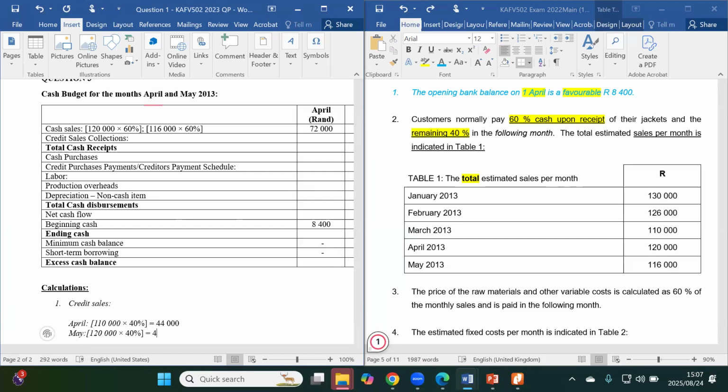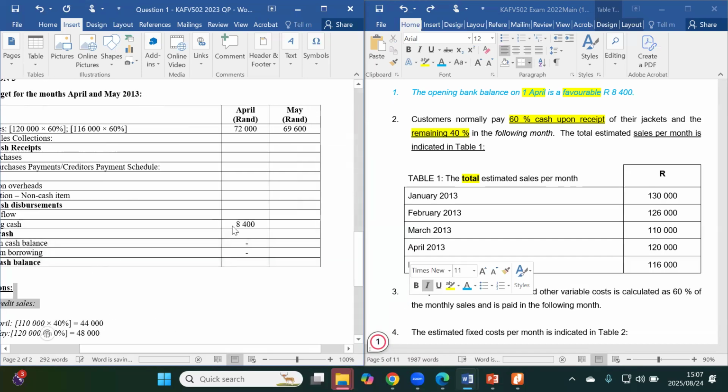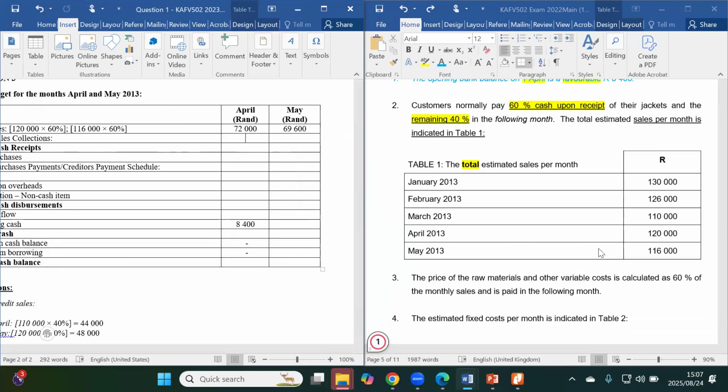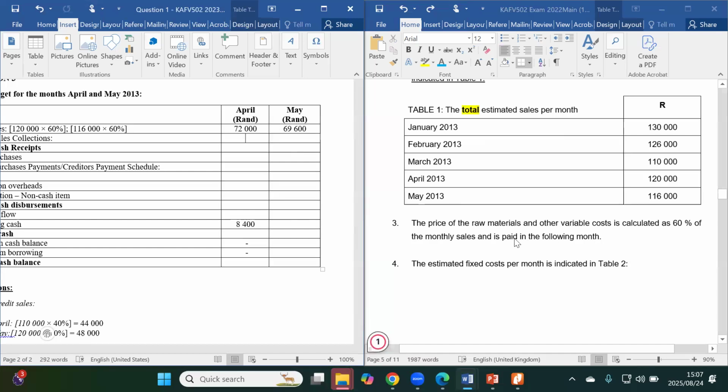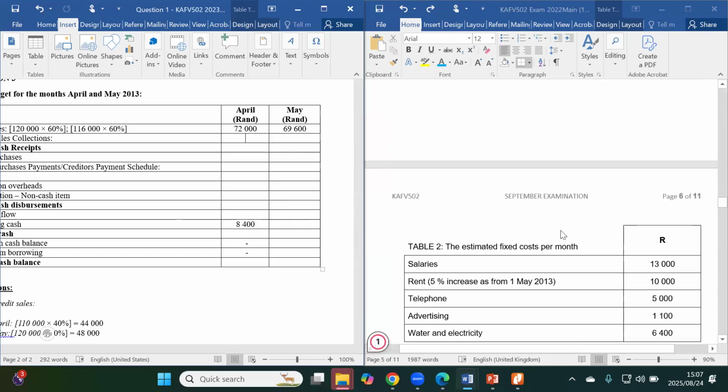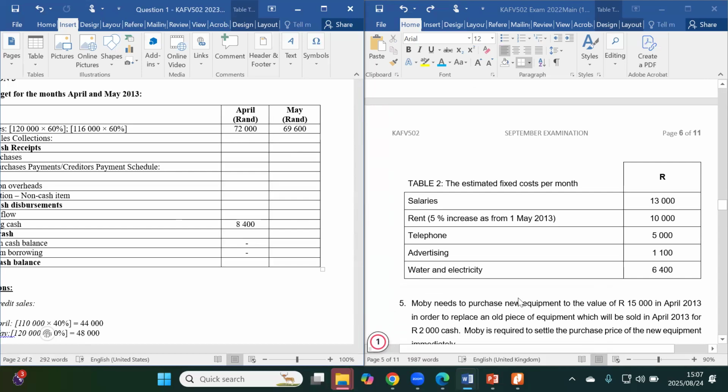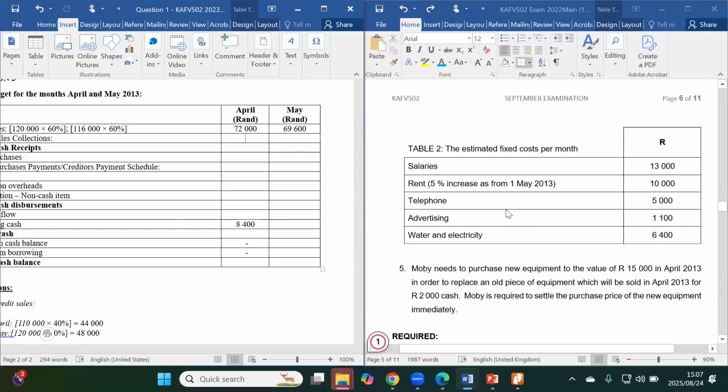120,000 times 40%. So it gives you 48,000. So now we have our credit sales. There was no additional information which affects our sales here. There was nothing.